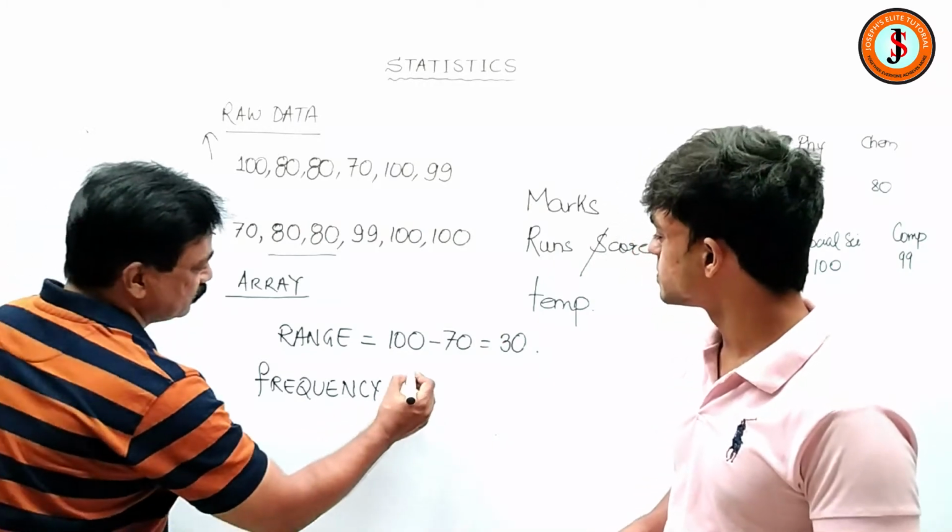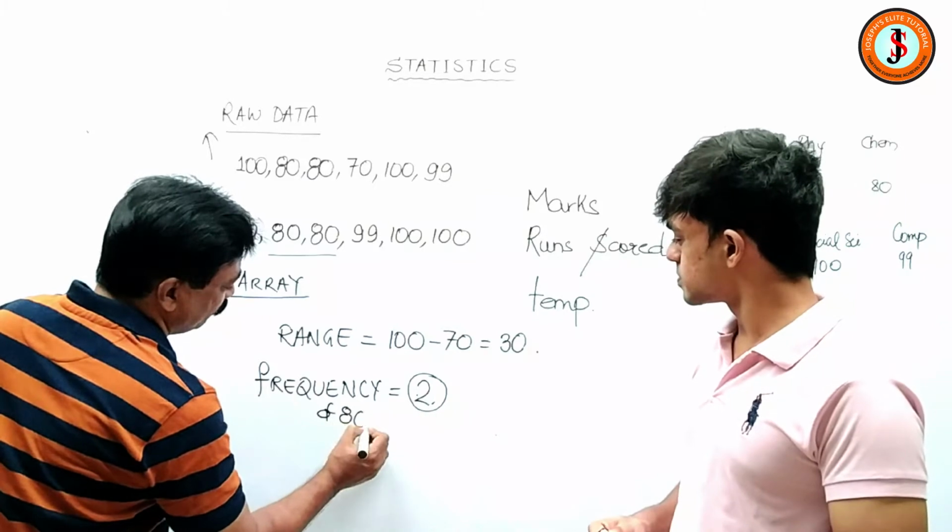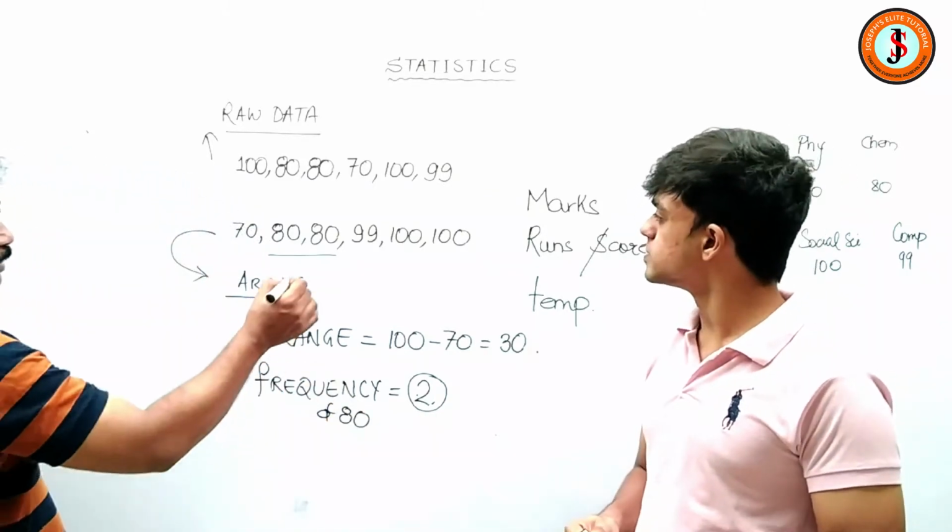So frequency of 80 is 2, and frequency of 100 is also 2, and frequency of 99 is 1.